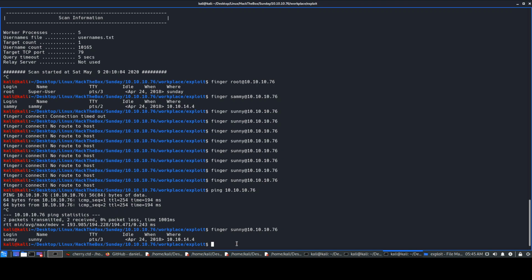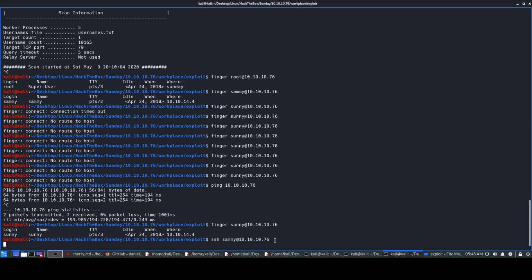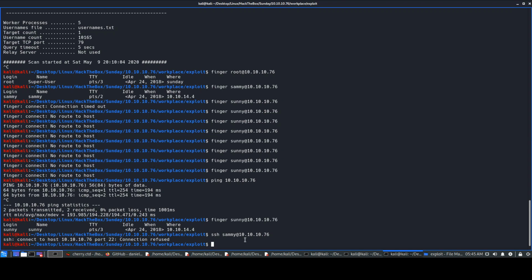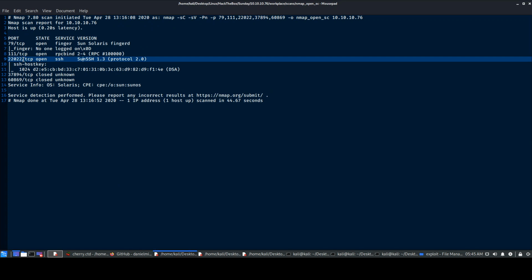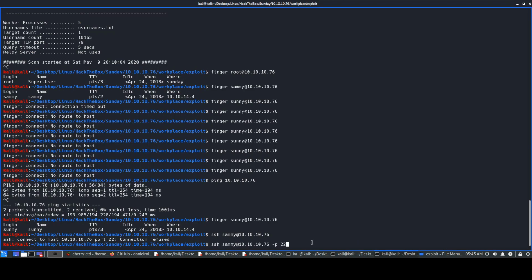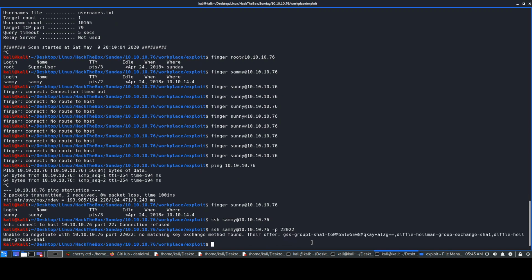Okay, I'll just show you. If we do SSH, we'll take the Sammy user and give 10.10.10.76. We'll just run it. Another thing is, for SSH we did not give the port because port 22 is not running SSH over here. The port running SSH is 22022, so we'll mention that. Then it says unable to negotiate, no matching key exchange method found, and lists what they offer.